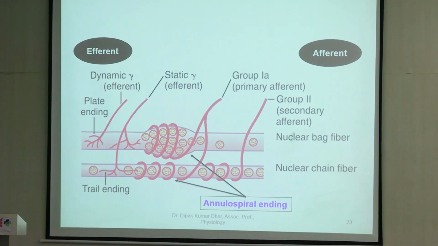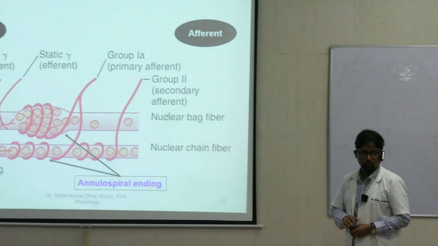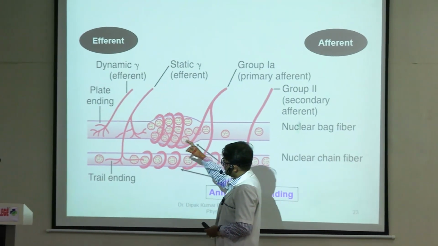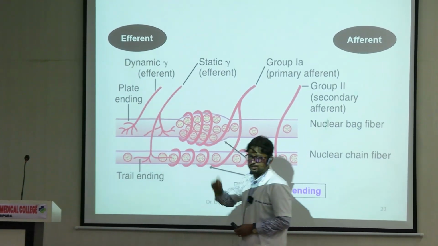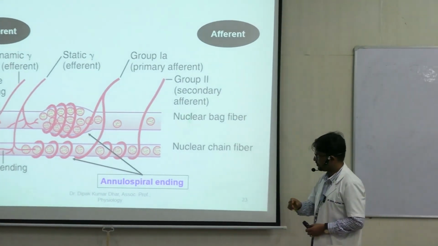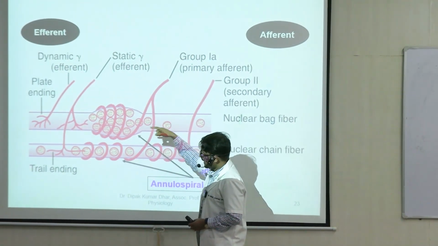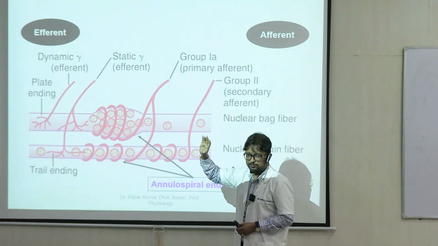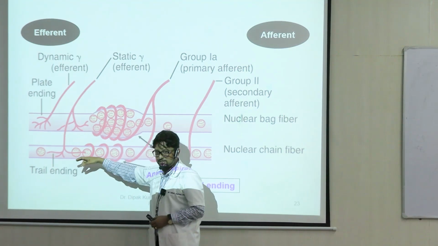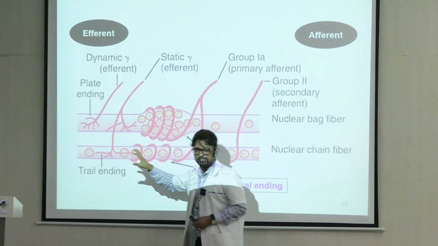So motor supply में you can see clearly. Both the things that you see here, diagrams are gamma motor neurons, right? But उसमें ends में you will find the dynamic efferent gamma efferent neurons. What is dynamic and what is static? I'll just come to this in a bit. But remember this, nuclear bag fibers में ends में जो supply है, that is dynamic efferent. Static में you see actually projections in both bag and chain fibers, but major bulk of the static supply goes to the nuclear chain fibers.